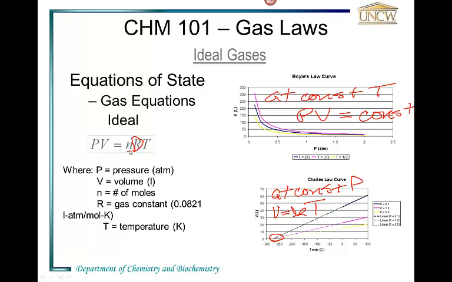R can take on different numeric values if you change the unit. But the simplest thing to do is to stick to the 0.0821 liter atmospheres per mole degree and make sure your pressure's in atmospheres, your volume's in liters, and the temperature is in Kelvin. So this is the ideal gas law, a combination of Boyle's and Charles's law.